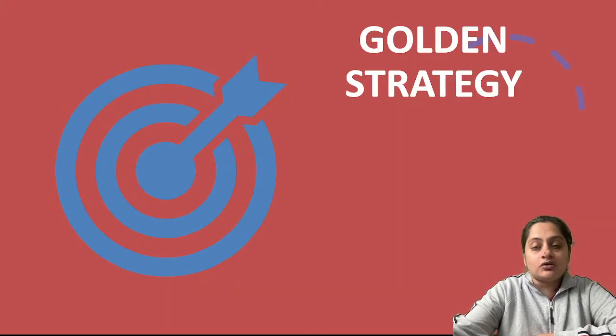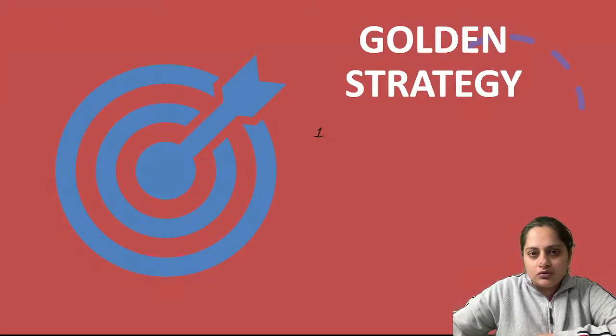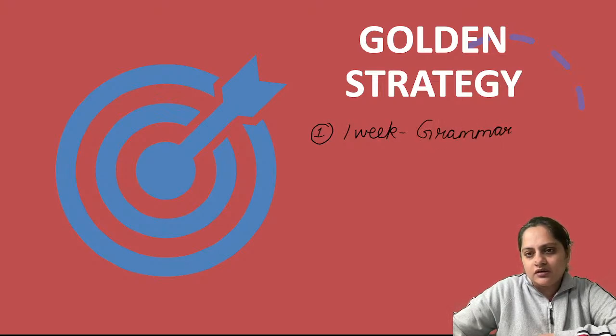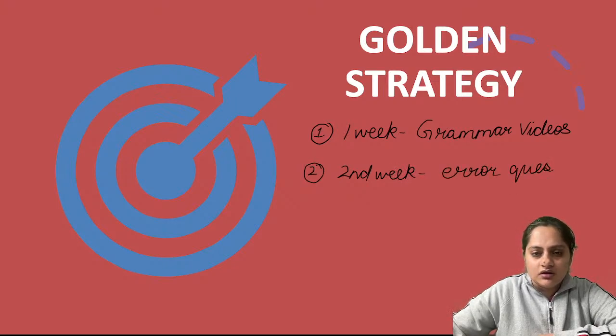Then the golden strategy for English, I'll just let you know. Go stepwise, one at a time. Maybe give 1 week to my grammar videos. Watch all the grammar videos for 1 week. So the golden strategy for English is to go for grammar videos for 1 week. For the second week, practice error questions, miscellaneous, 10 to 15 questions or 20 questions per day. 10 to 15 questions will also be okay. Basically, do a topic test on error questions.